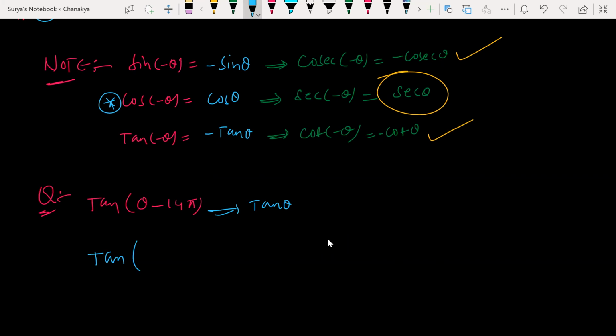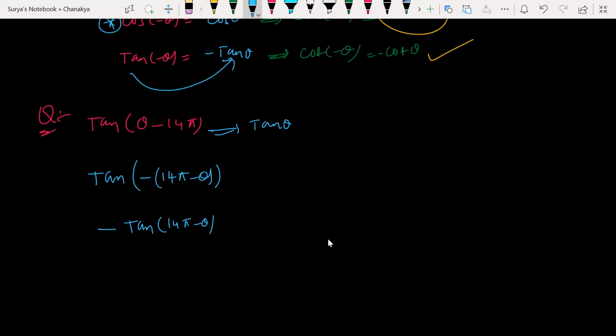Sir, tan of 14 pi minus theta. Why minus? 14 pi, yeah, plus theta, sir. We have something like 14 pi minus theta, right? But not theta minus something. So I can take minus common here. If I take it, tan of negative theta is what? Look at this, minus tan theta. So minus tan theta, what is theta? 14 pi minus theta. Okay, clear? Isn't it, people? Yes, sir. Minus tan of 14 pi minus theta.